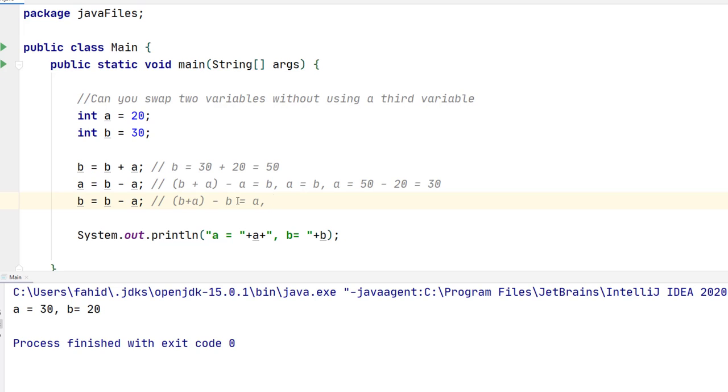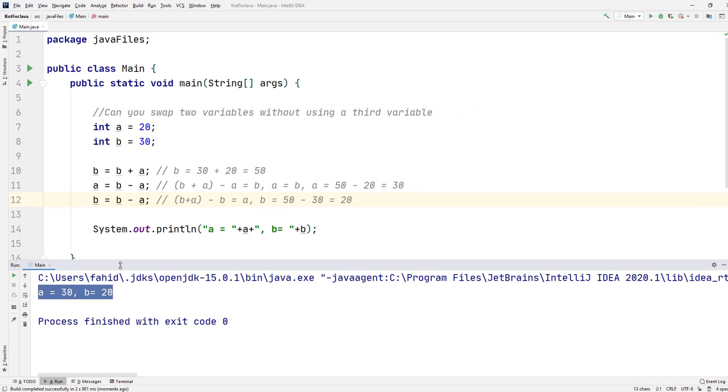If we talk about the values again, b was 50, and a was modified in the previous line, and that is 30. So we get 20, which is of course the value of a. So a becomes b, and b becomes a. Let me run it just to show you that it actually works. And yeah, we get our swapped variables.